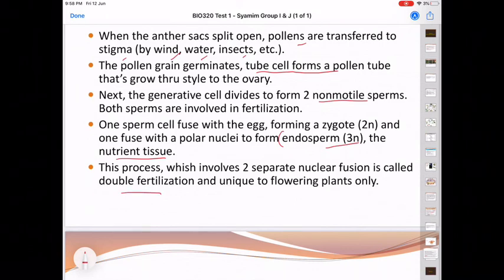Why is it double? Because one sperm will fertilize the egg, forming a zygote. Meanwhile, the other sperm will fuse with the polar nuclei and form the endosperm. That's why it is called double fertilization. Note that this double fertilization process is very important for flowering plants, and it is unique because it happens to flowering plants only.